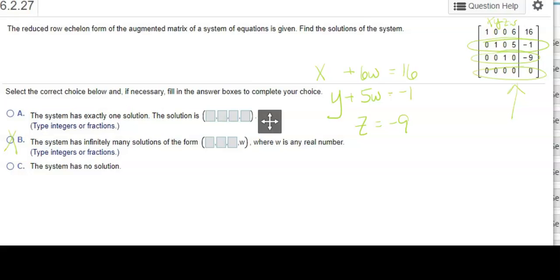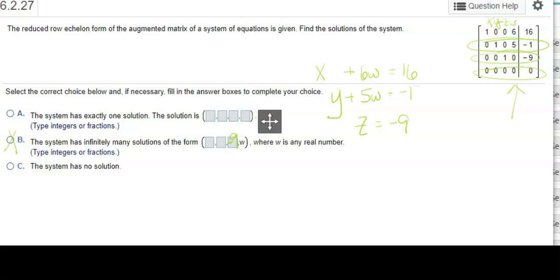Do I know what Z is? Yes, Z is -9. There's not just a single solution because I don't have a value for W, so my other options are infinitely many or none, and it's infinitely many.